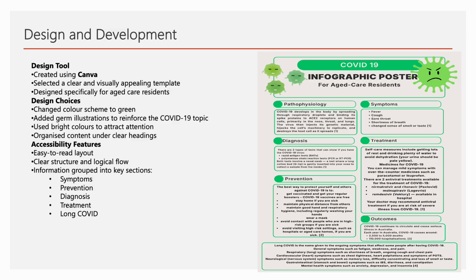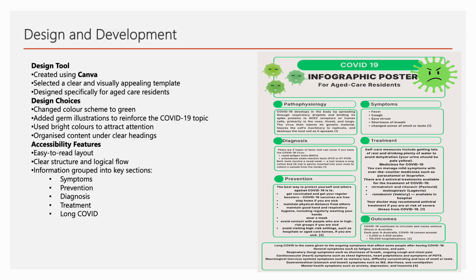COVID-19 infographic poster for aged care residents. Pathophysiology. COVID-19 develops in the body by spreading through respiratory droplets and binding its spike proteins to ACE2 receptors on human cells, primarily in the nose, throat, and lungs. The virus then injects its genetic material, hijacks the cell machinery to replicate and destroy the host cell as it spreads. The symptoms include fever, cough, sore throat, shortness of breath, changed sense of smell or taste.